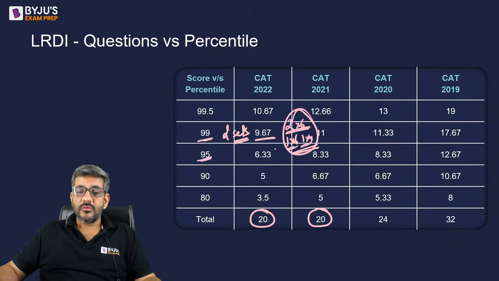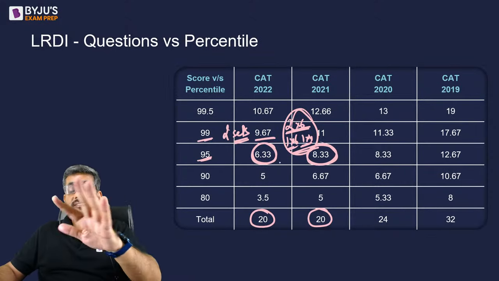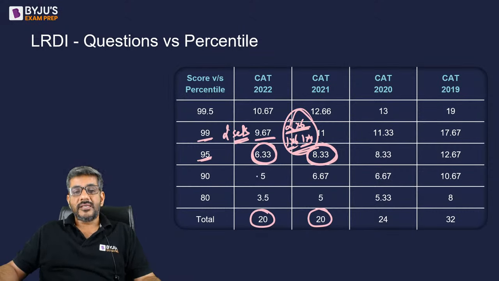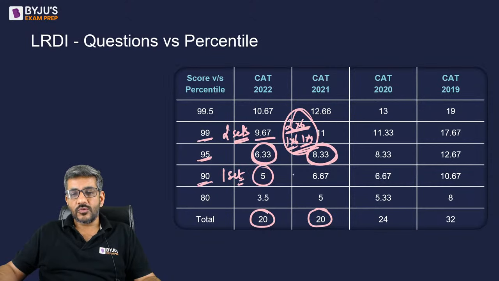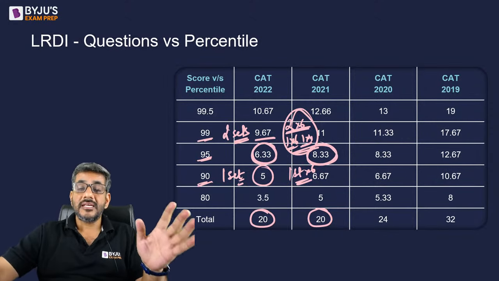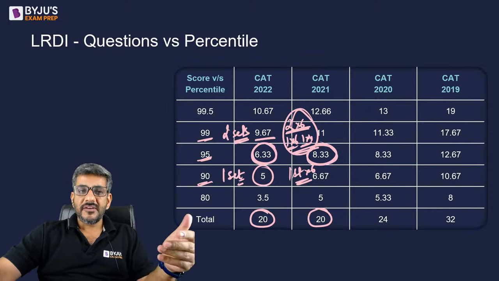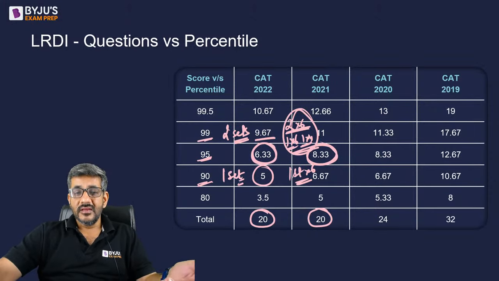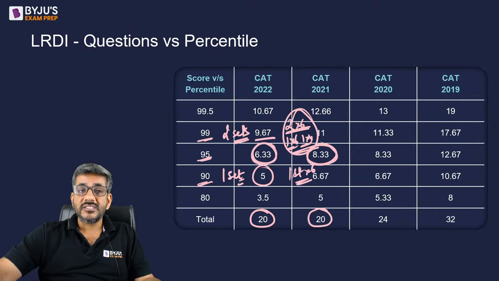A 95 percentile was there at just 6.33 questions. Year before that, it was 8.33 questions. Two extra questions needed to be done in 21. Similarly, a 90 percentile was there at just one set of 5 questions, and this was at one set of 6 questions, at which you could have gone above 90% of the people, right? Somehow these figures also tell us कि लोग बाग जो है कितना पेपर कर पा रहे हैं LRDI में. As you can see, a 90 percentile is there at just 5 questions. What does that mean? 90% of the people are not even able to do 5 questions in the actual exam. Right? That's the kind of figure.